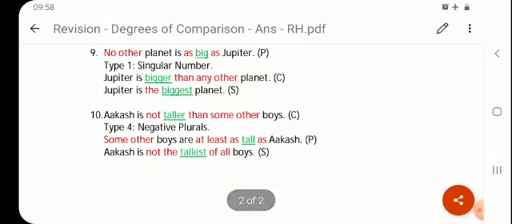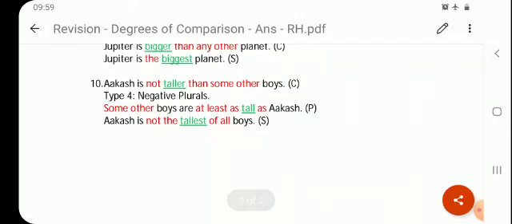Next one. No other planet is as big as Jupiter. No other as dash as, it's a positive statement, type 1 singular number. So when you change it into comparative, first of all, big will become bigger. Okay, so Jupiter is bigger. Then the sentence which compulsory required are than any other. Jupiter is bigger than any other planet. And when you change it into superlative, Jupiter is the biggest planet. Okay. Great. Next one, and this is the last one.